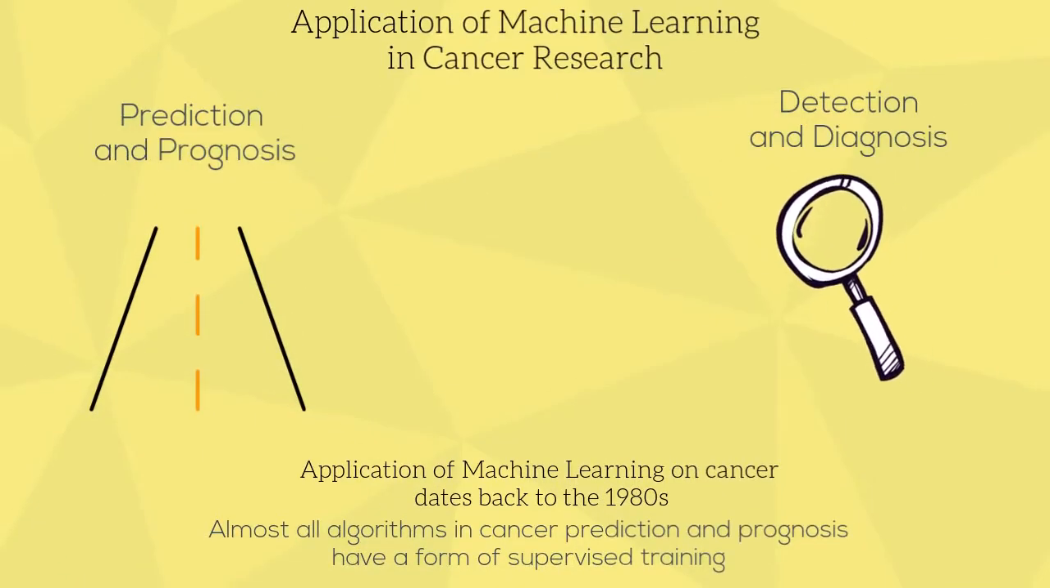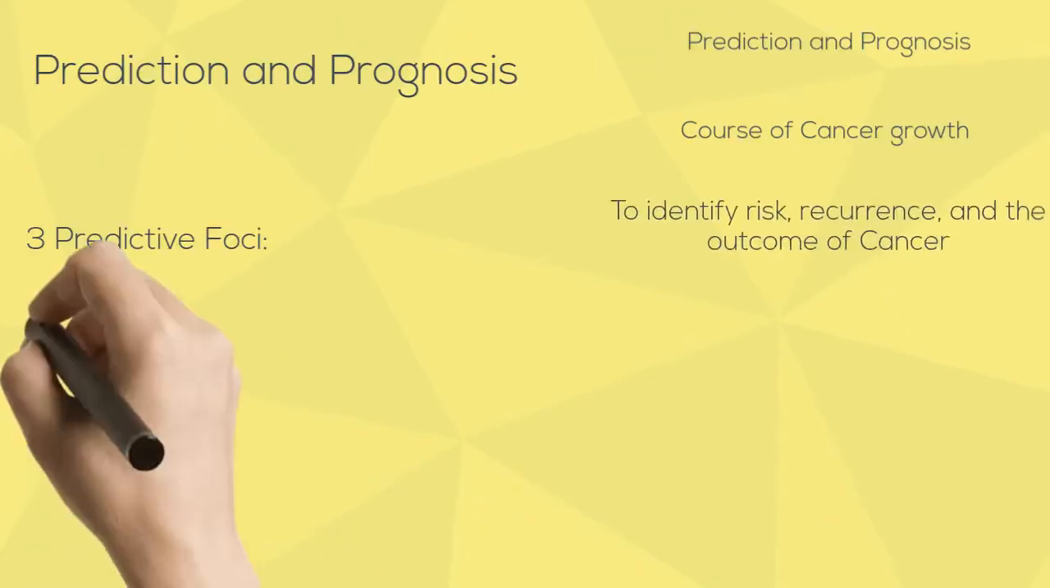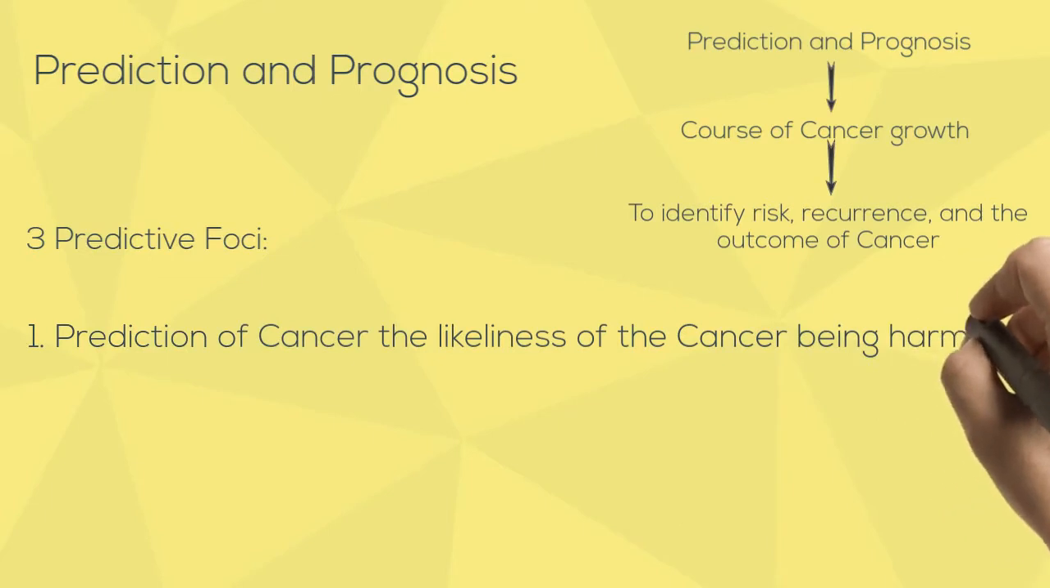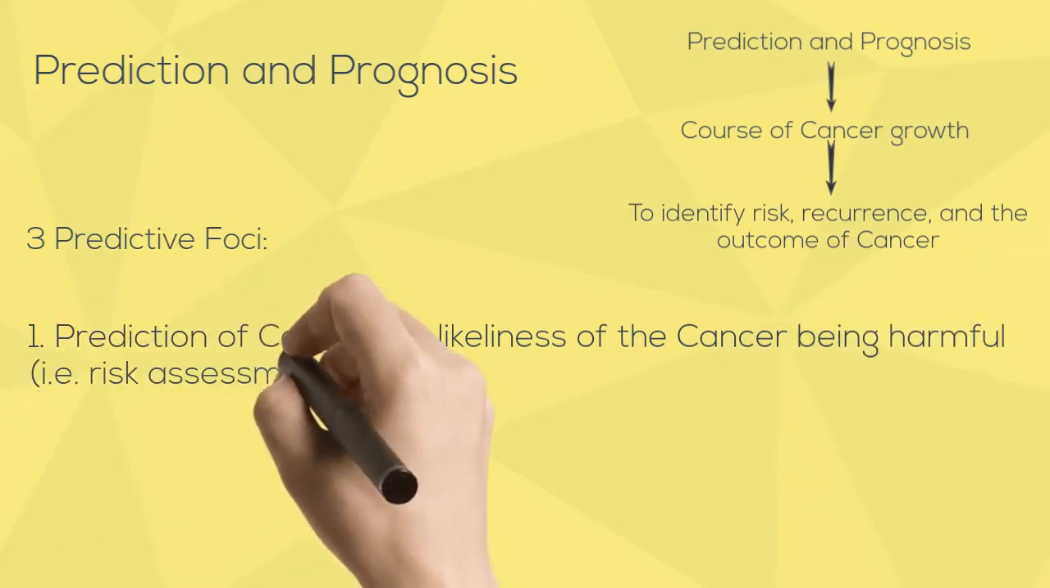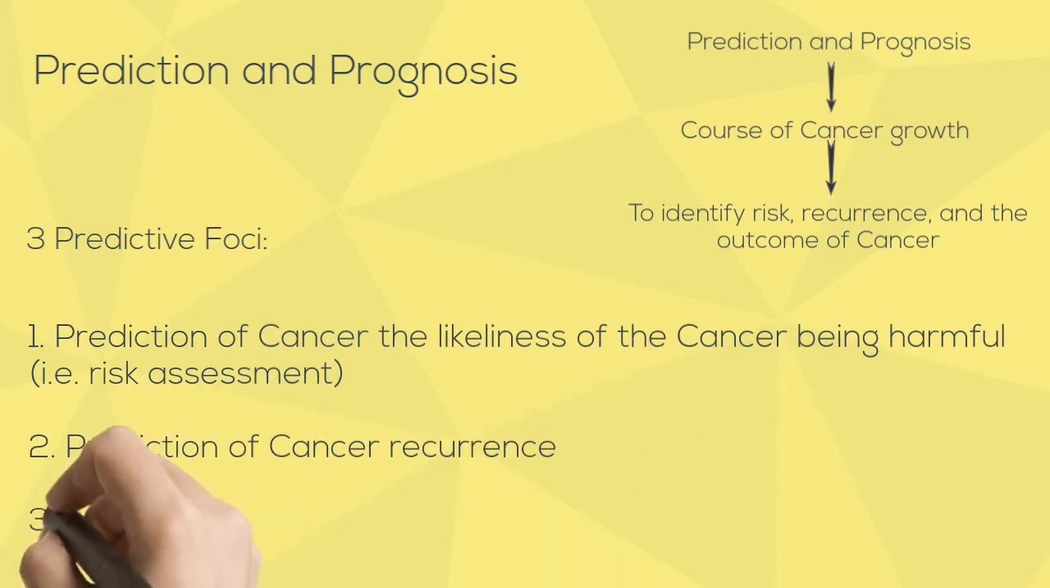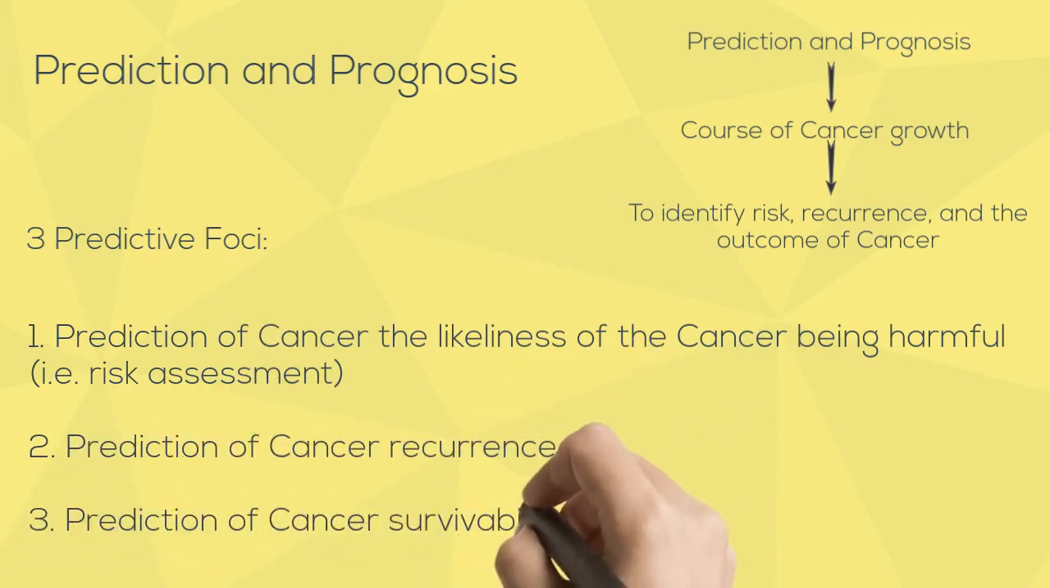There are two parts to cancer: prediction and detection. Risk assessment is about trying to predict the likelihood of developing a type of cancer prior to the occurrence of the disease. The prediction of cancer recurrence is about determining the likelihood of redeveloping cancer after the apparent resolution of the disease. The prediction of cancer survivability is determining an outcome after the diagnosis of the disease.